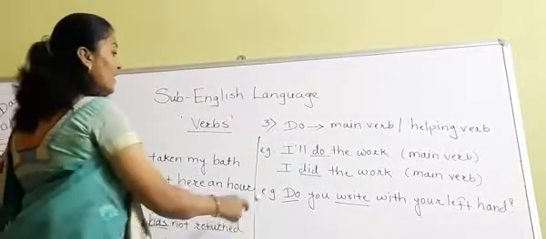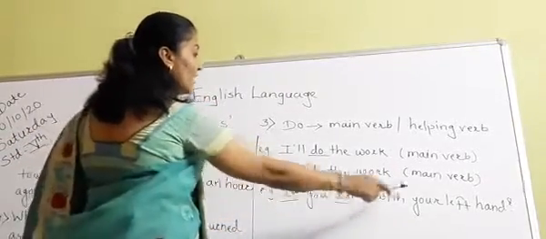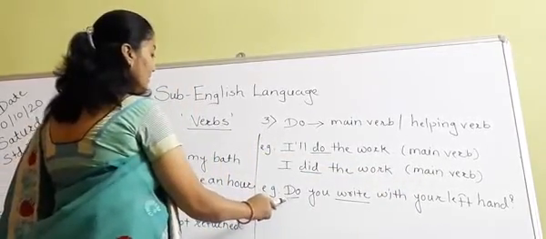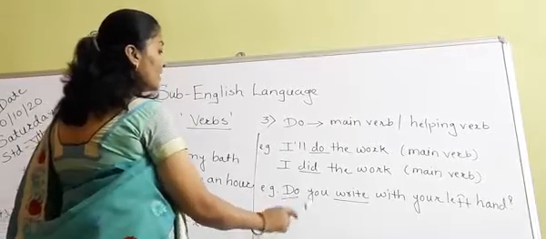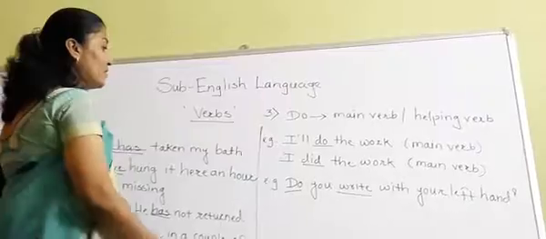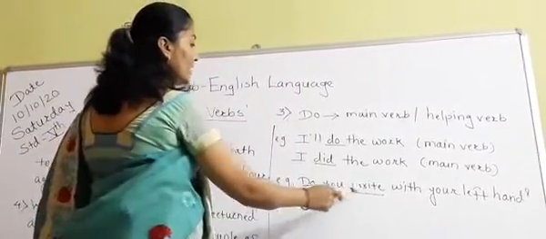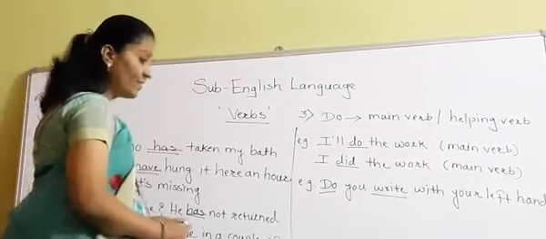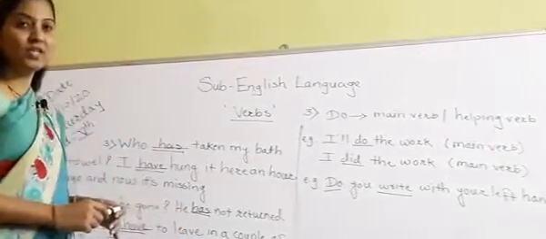But in the sentence, "Do you write with your left hand?", do is used as a helping verb here, and it is helping the verb write. So do is the helping verb here and write is the main verb. Okay, is this clear to you? So let's do the questions and answers.